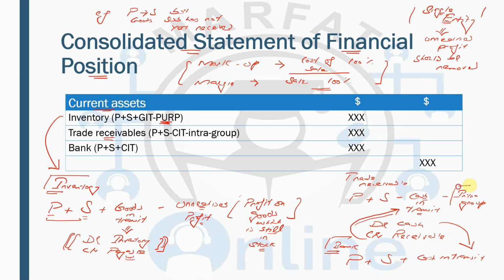And this intragroup means the contra entry, because the parent and subsidiary are dealing with each other, they are selling goods to each other. So in one's book there will be the receivable, in the other book there will be the payable. And I've already told you that in the single entity concept, one company does not trade with itself. So you have to de-recognize the balances. So what you're going to do is pass the contra entry, debit payable, that means de-recognizing the payable, and credit receivable, that means de-recognizing the receivables.